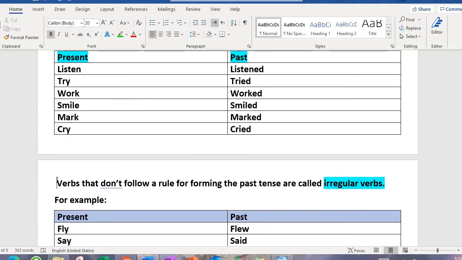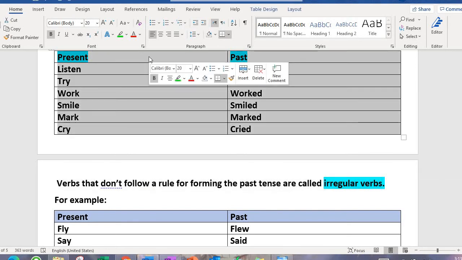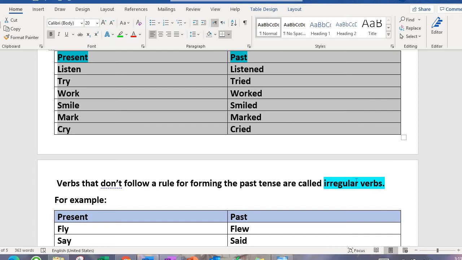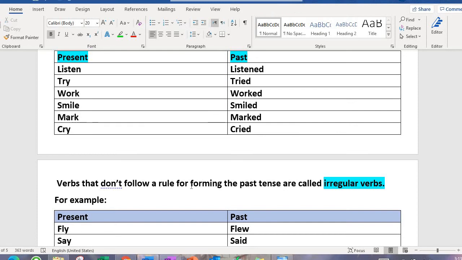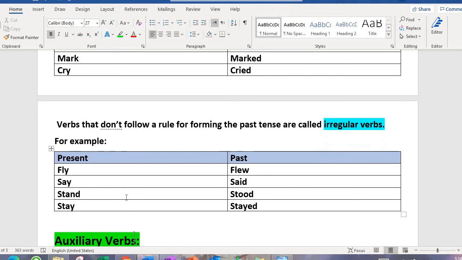Verbs that don't follow the rule for forming past tense are called irregular verbs. Now we are talking about irregular verbs. What are irregular verbs? Irregular verbs are those verbs that do not follow these rules: the rules of ED, IED or simply D. Why? Because the past tense of these words is completely different from the present tense, or a little bit at least. Now let's look at these verbs.